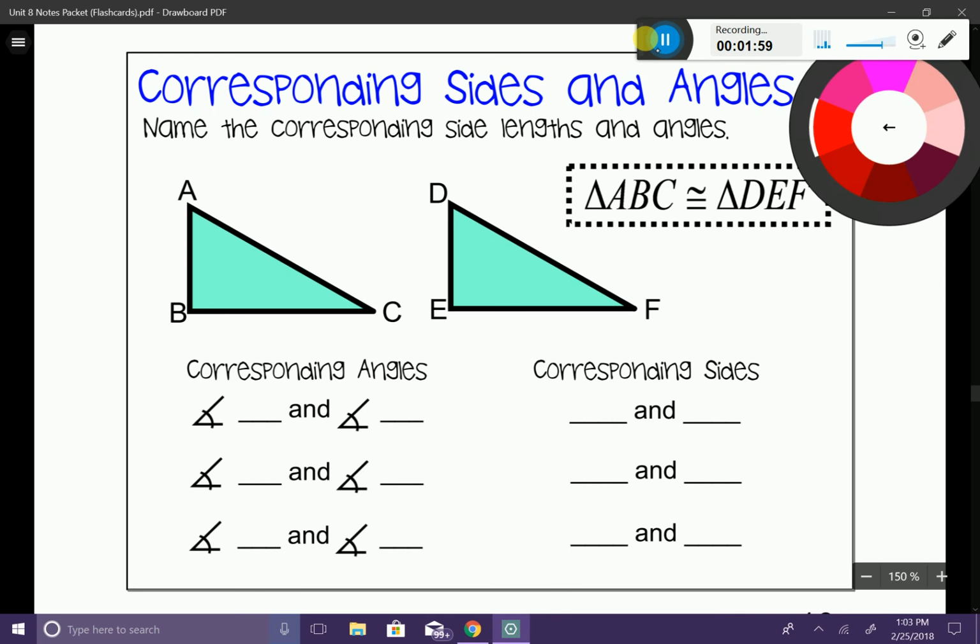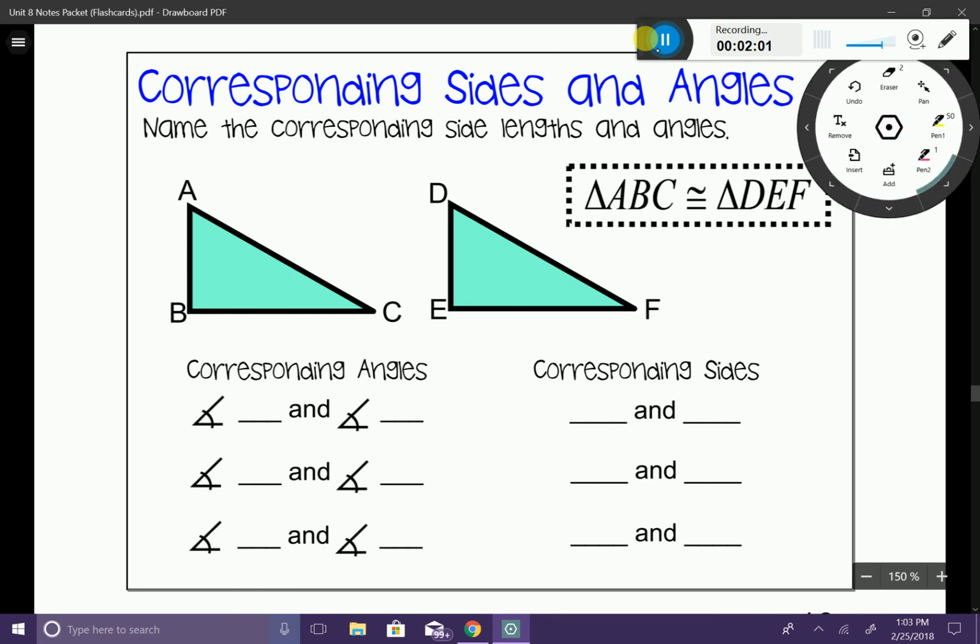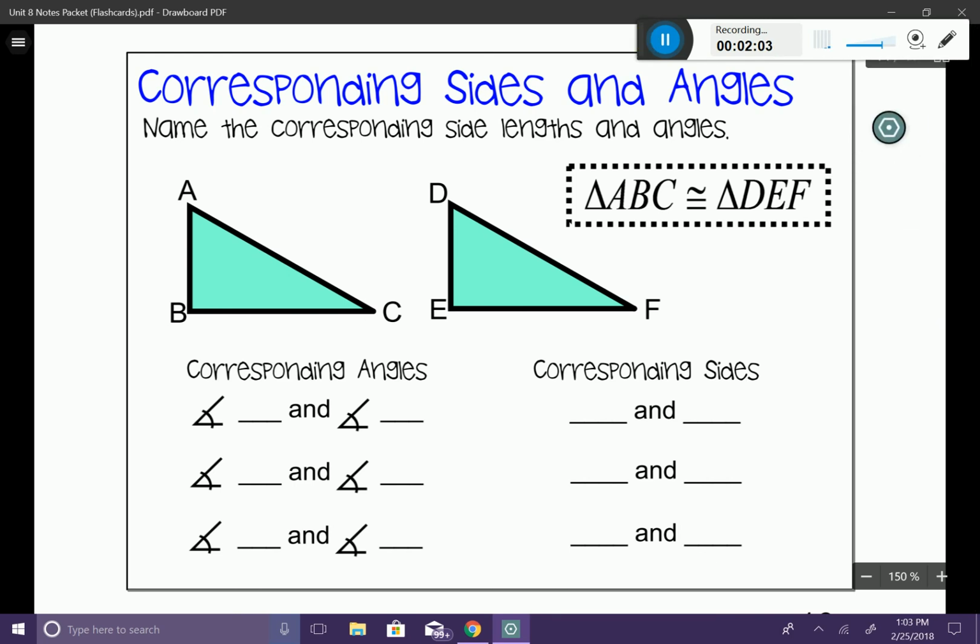All right, let me go grab my pen here. All right, we're going to talk about corresponding sides and angles. So it says here, name the corresponding side lengths and angle measures. So here we have two triangles. And by this little symbol up here at the top, it's saying that triangle ABC is congruent to triangle DEF. So these two triangles that you see here are congruent to one another, which means they have the same size